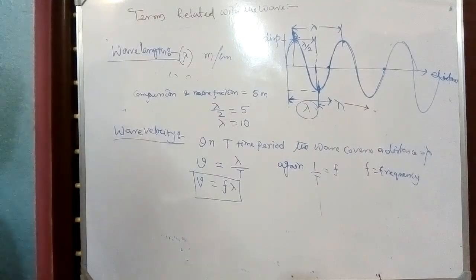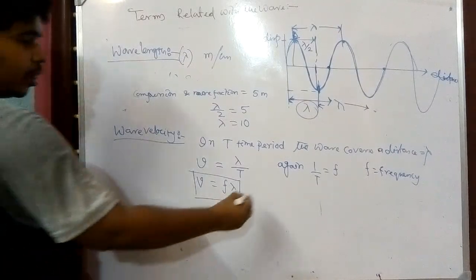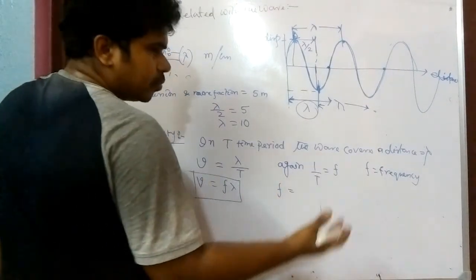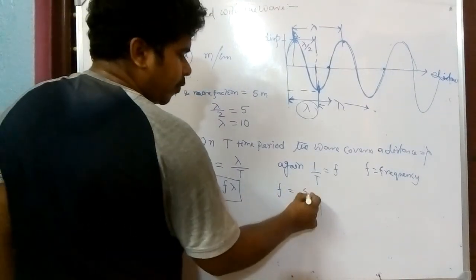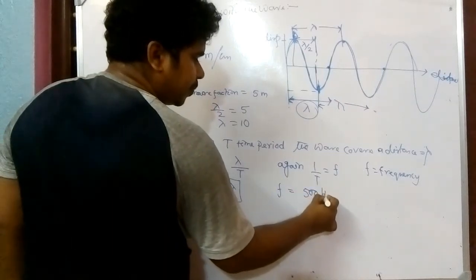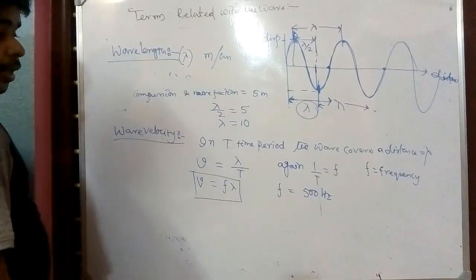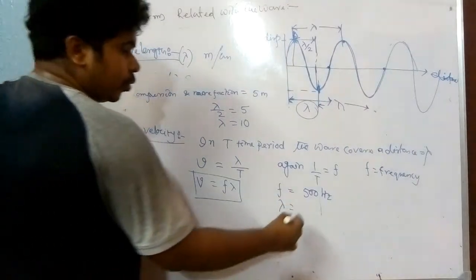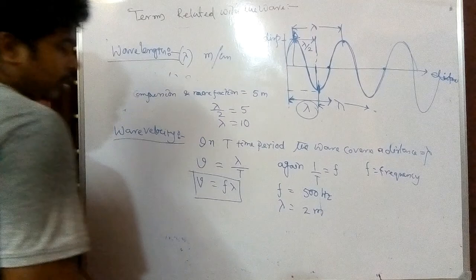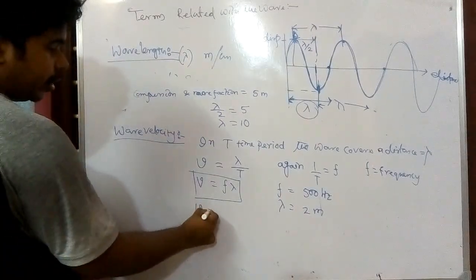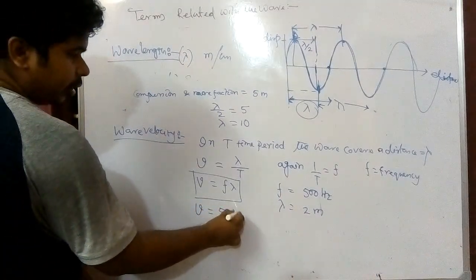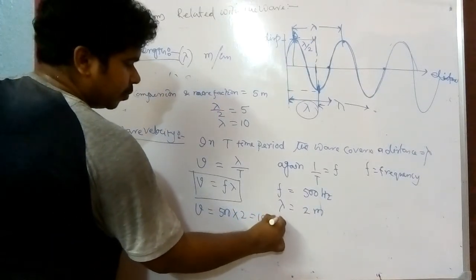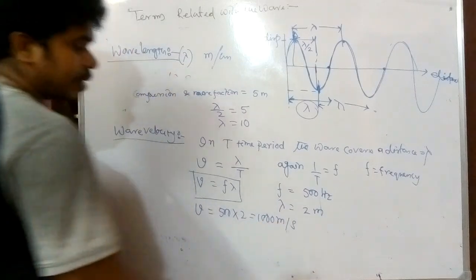Assume the frequency of a sound wave is 500 hertz, and lambda is given to you, assume 2 meter. So the velocity v will be 500 into 2, that is 1000 meter per second.